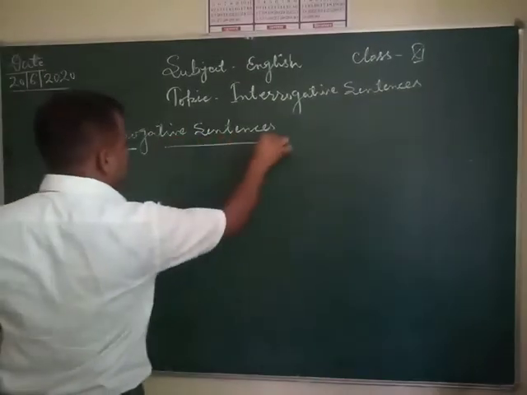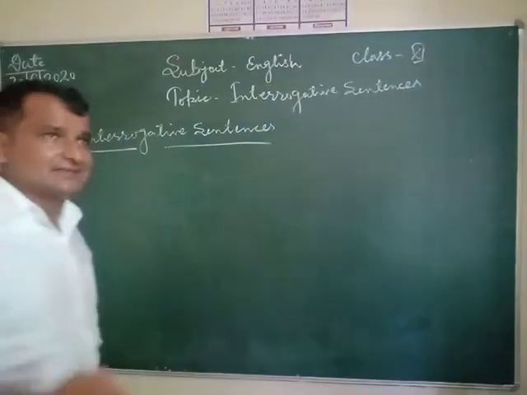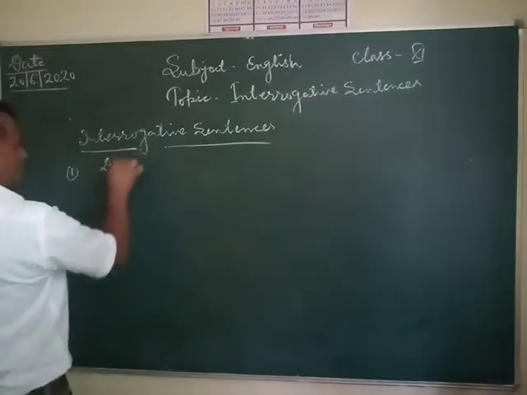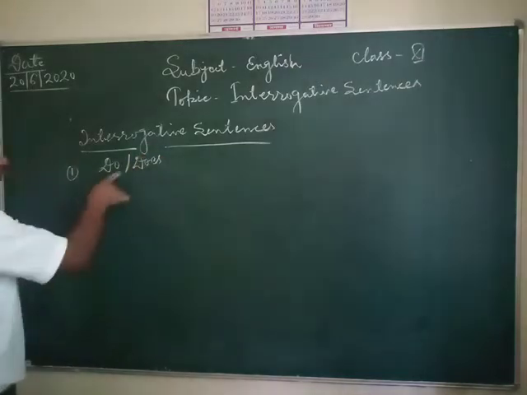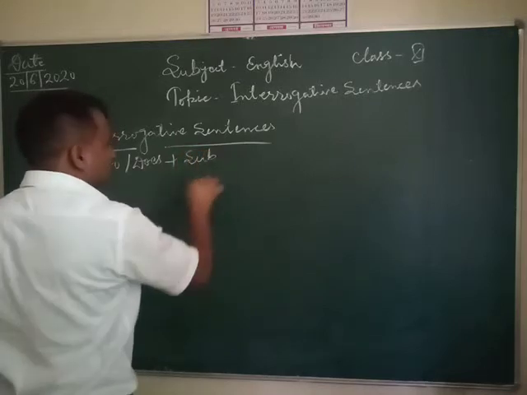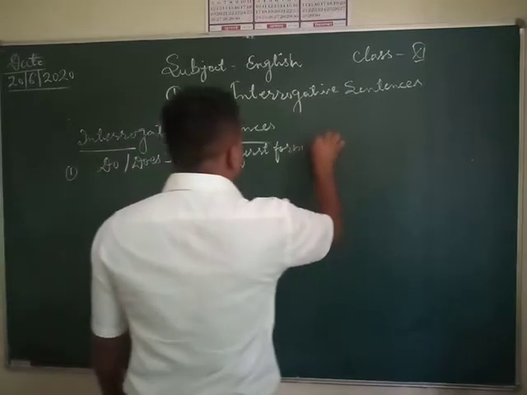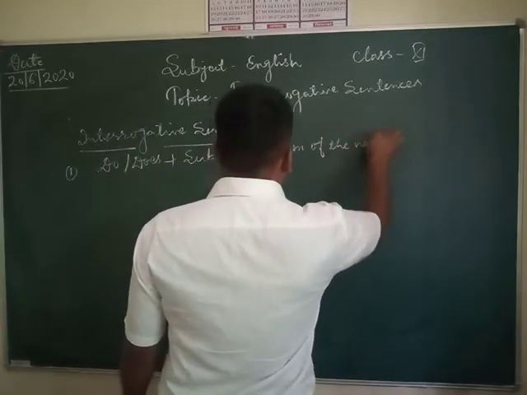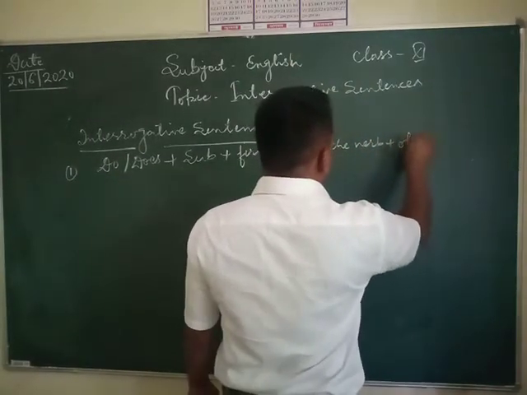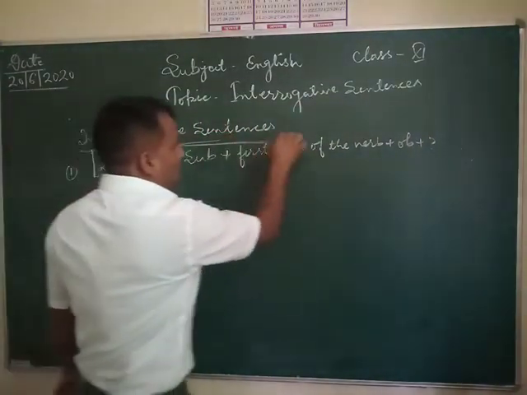Interrogative sentences. If the sentence begins with do or does, you have to use this format. Once again, do and does, then subject, then first form of the verb, then object if you can write one, and at last you have to put a question mark. This is the homework for you.